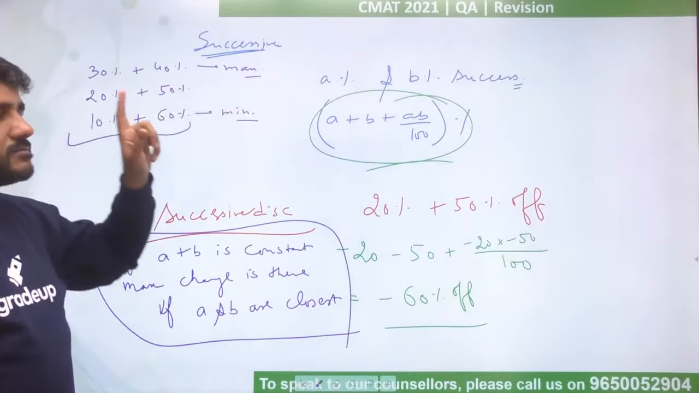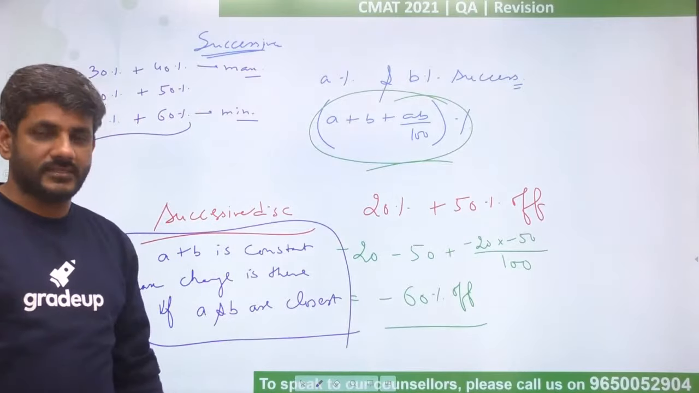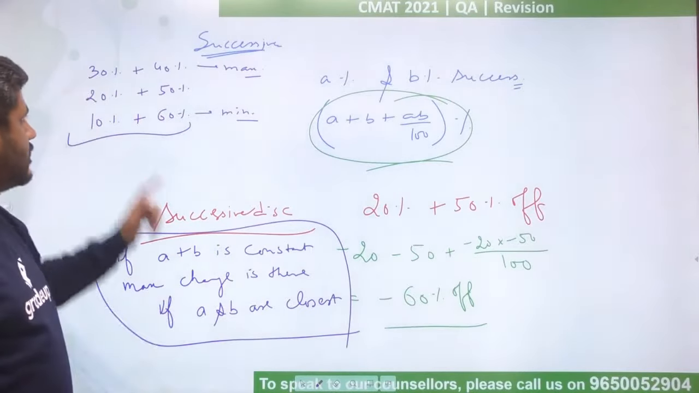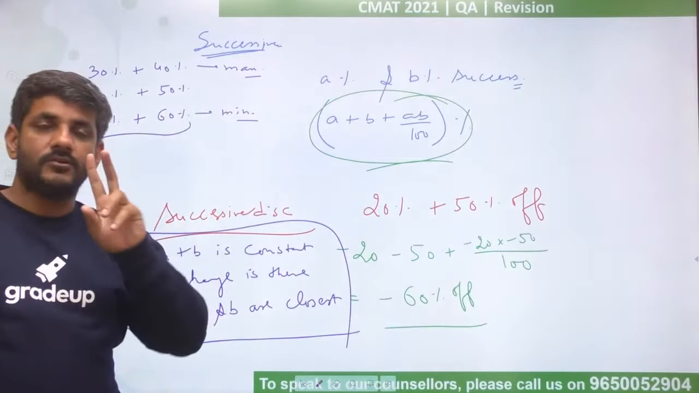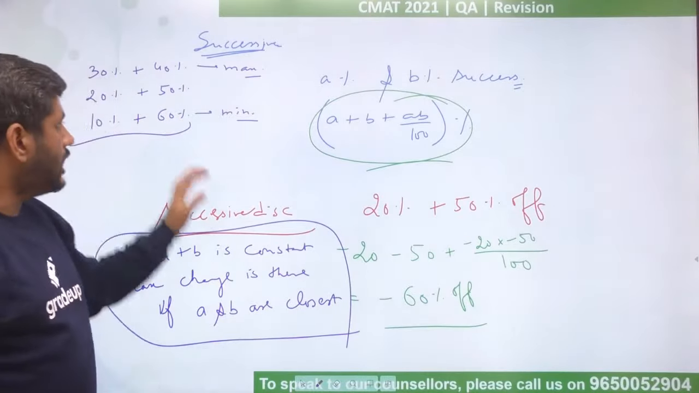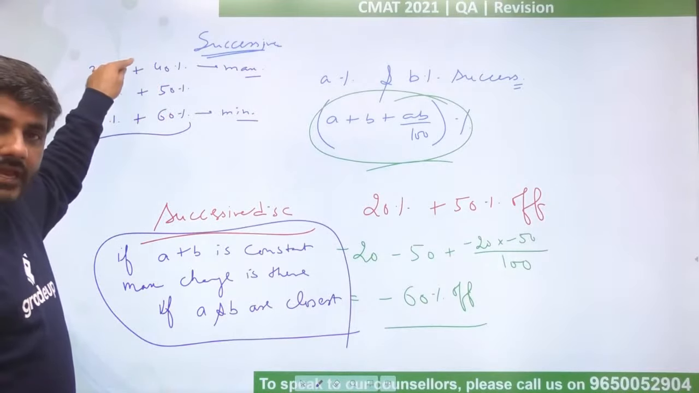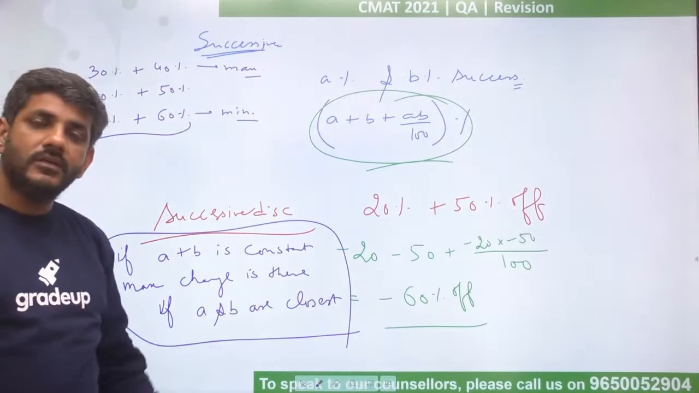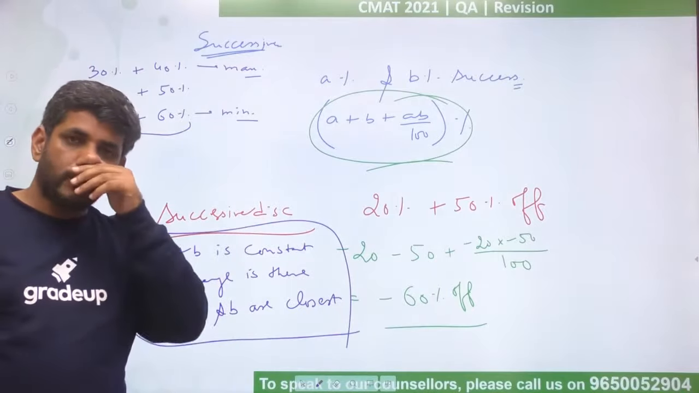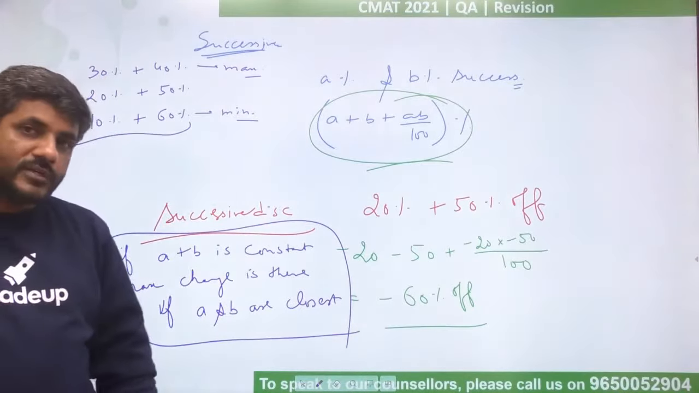This is something that has been used quite a lot in all these exams, right? I repeat, if there are two successive changes of A% and B% and A plus B is constant, in all those cases, the closer A and B are, the larger the change. The farther they are, the smaller the change. This is how it is going to work.